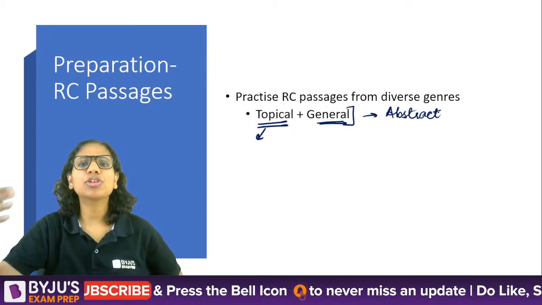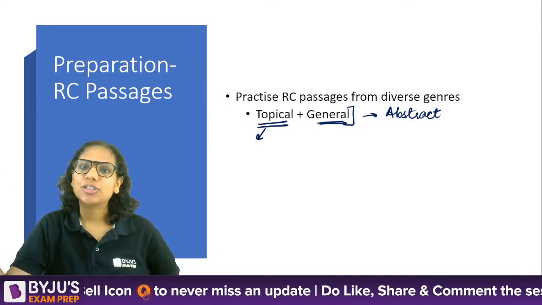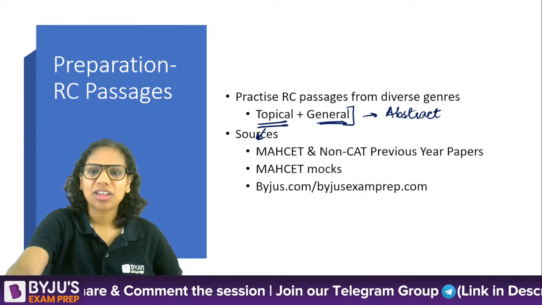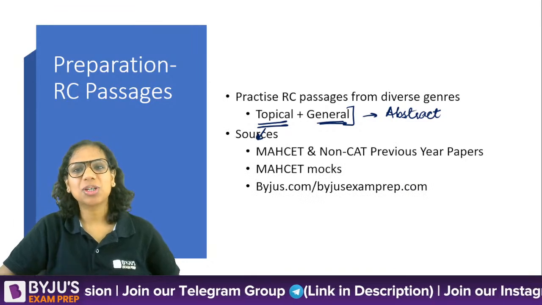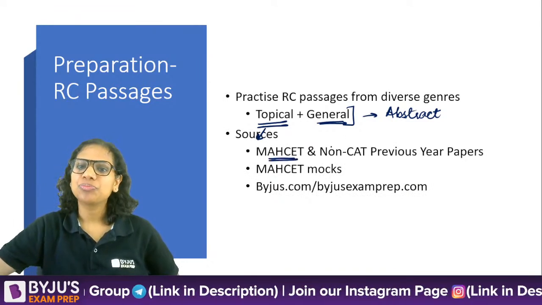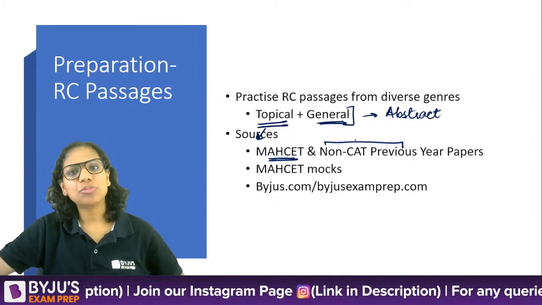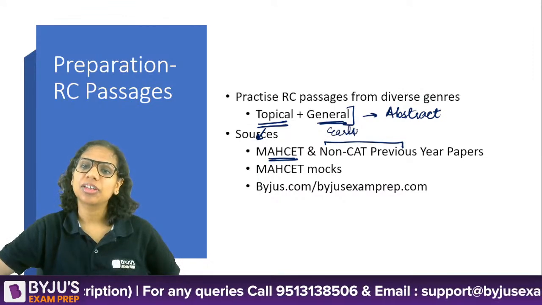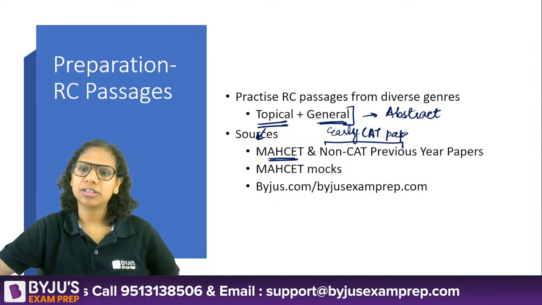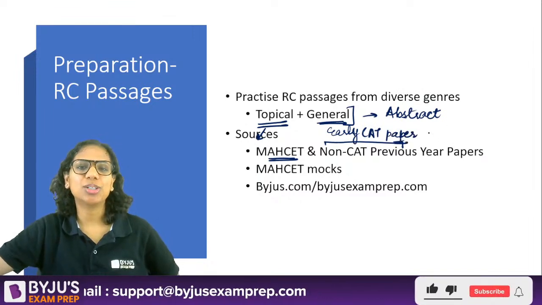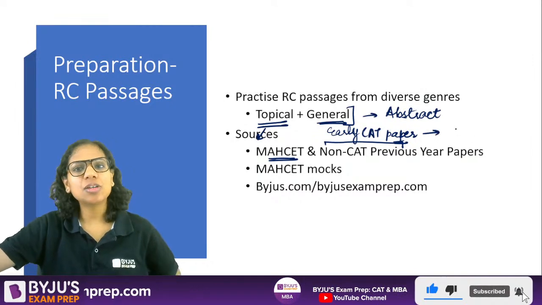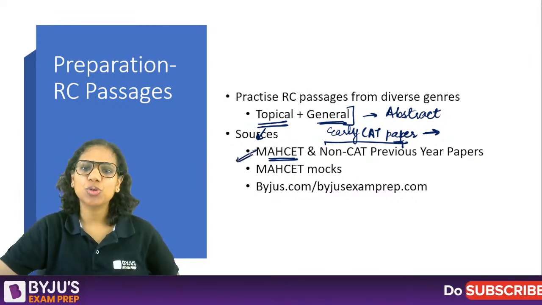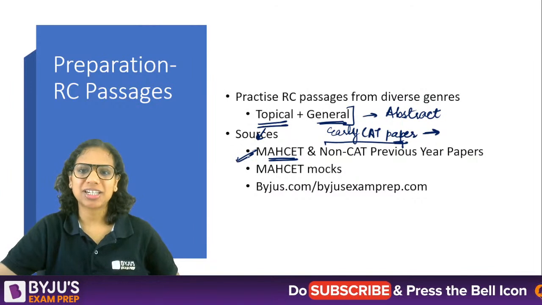Abstract means, let's say, relatively philosophical. So practice both kinds of RC passages so that you're not taken by surprise if a general RC passage appears. So from where do you practice? That's a big question. Of course, your previous year papers, all the non-CAT exam previous year papers will work. In fact, if you look at early CAT papers, not very early, you can stick to the late 90s or early 2000s, the passages are moderately lengthy and some are easy also. They are of the MAH CET level. So you can pick up those as well. Collectively this will make for ample practice material.